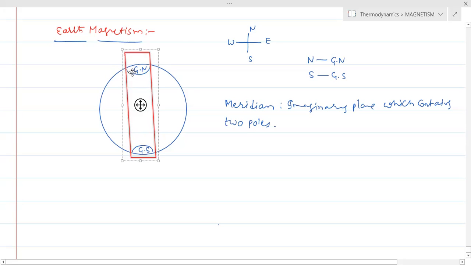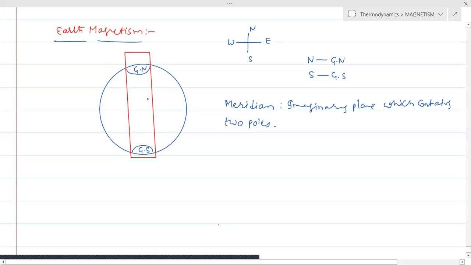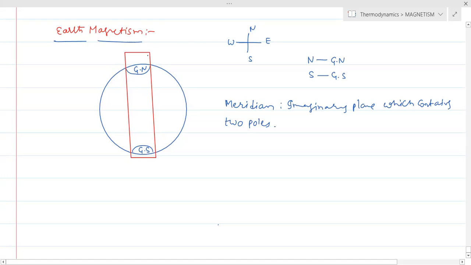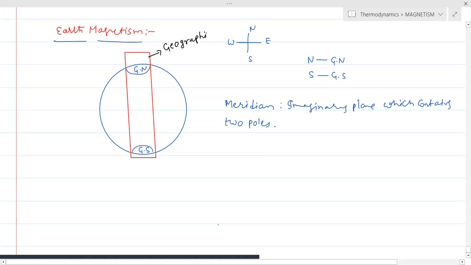For example, I'm imagining a plane which contains geographic north and geographic south. So automatically this is called the geographic meridian.